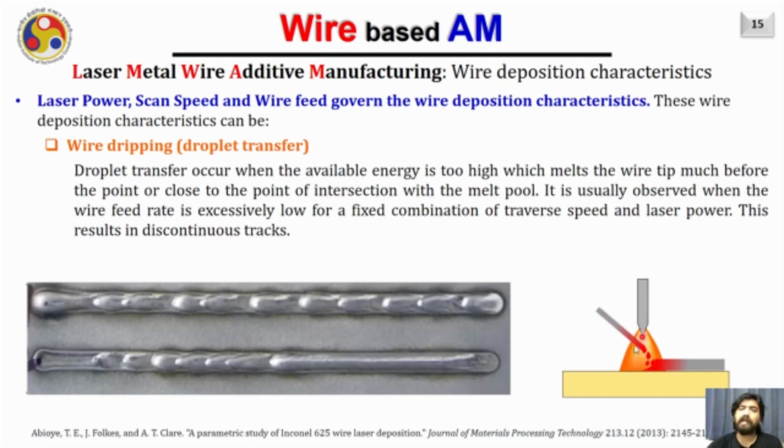And if that is the case, the wire will absorb a lot of energy from the energy beam itself, and it will get melted much before the melt pool. Due to that, sometimes discontinuous tracks are obtained, as you are seeing here in this diagram. So whenever you use the laser metal wire additive manufacturing system and obtain this type of bead, you can easily predict that your wire feed speed is too low and you may further increase it.